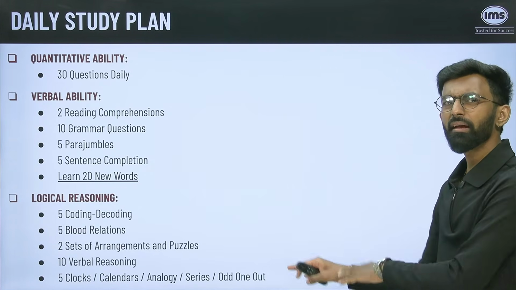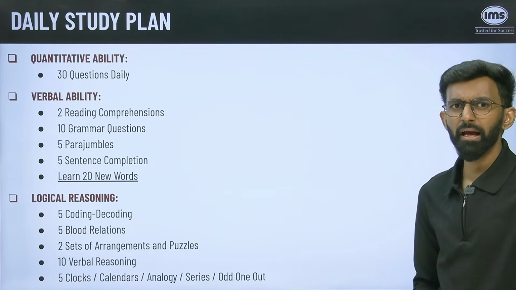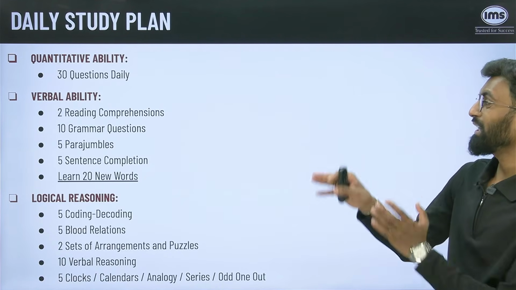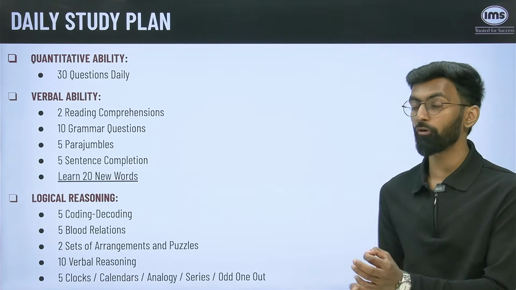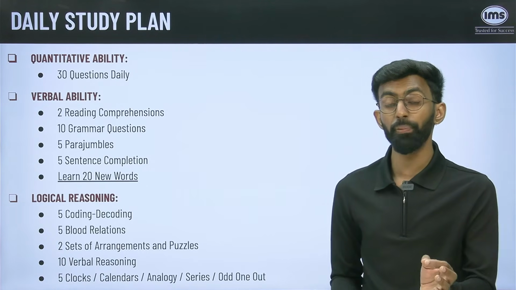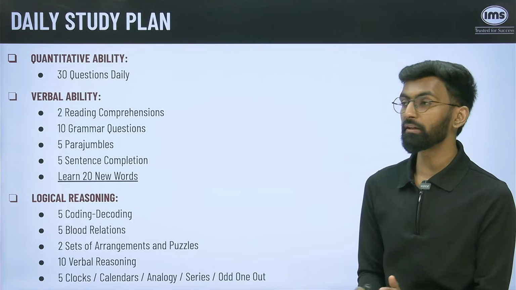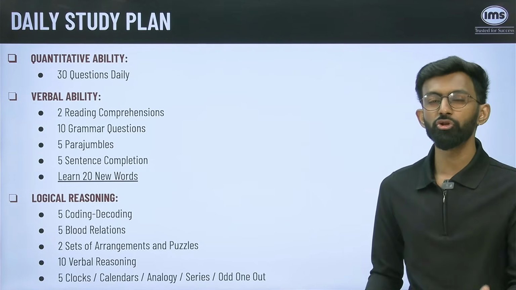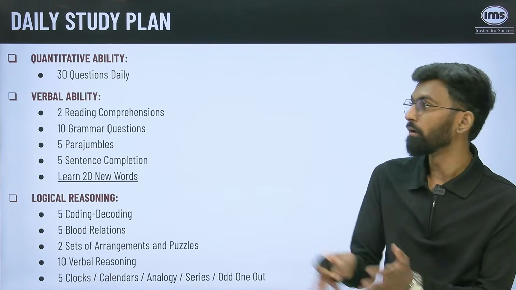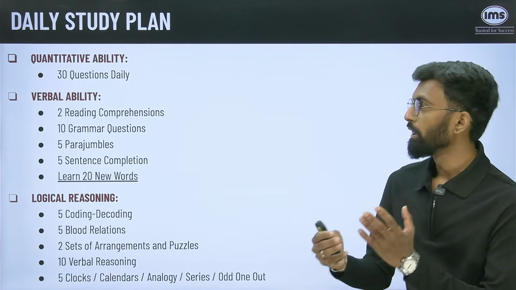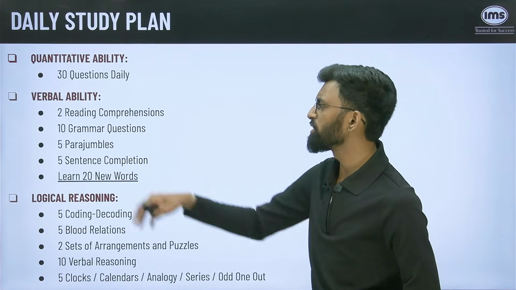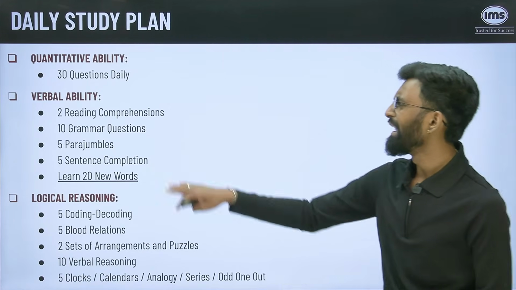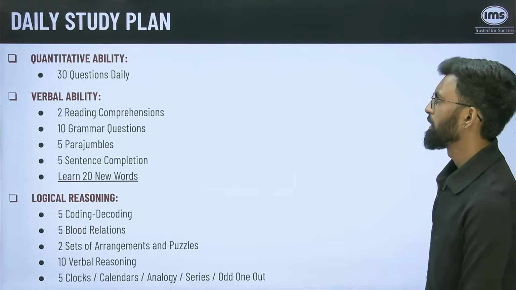So again, you can take a screenshot of your daily study plan and make sure that you are doing each and everything accordingly. Obviously, you can change the number of questions which you are practicing based on your strength and weakness for a particular section. So if you think that your quants is weaker than your verbal ability section, then what you can do is actually do 50 questions of quants, and maybe you just do 5 questions of grammar and 3 questions of parajumbles.